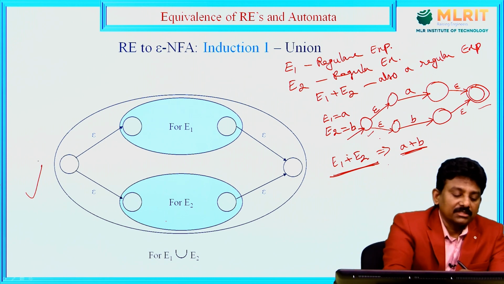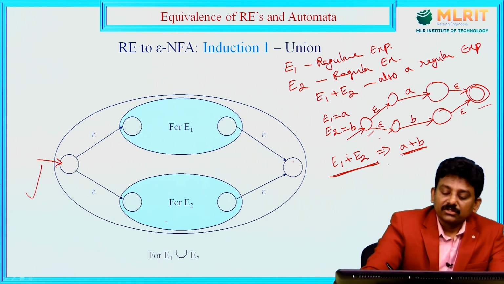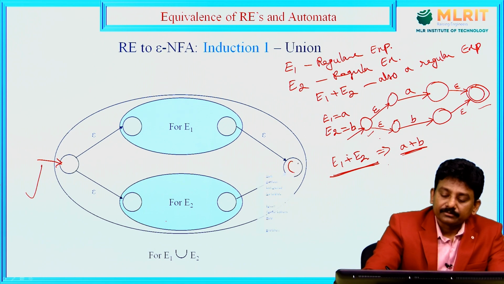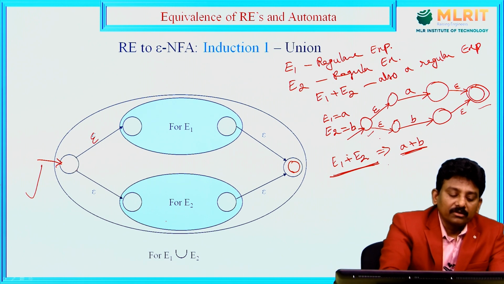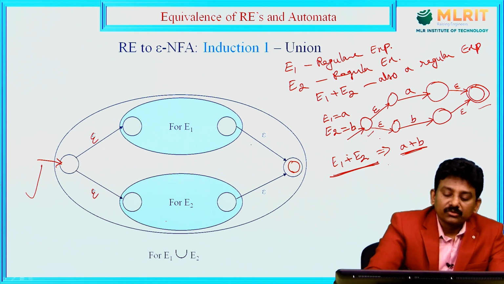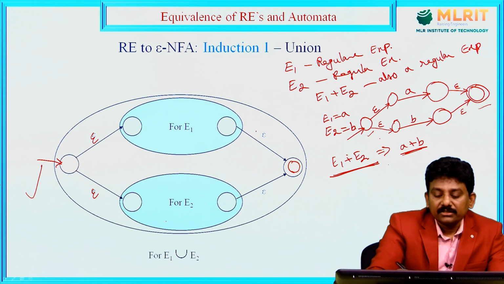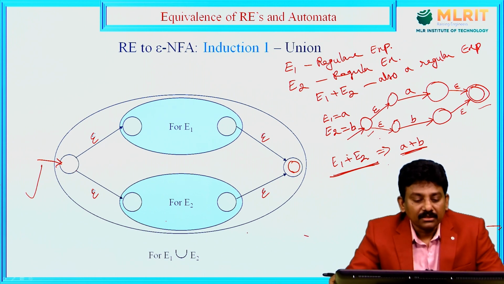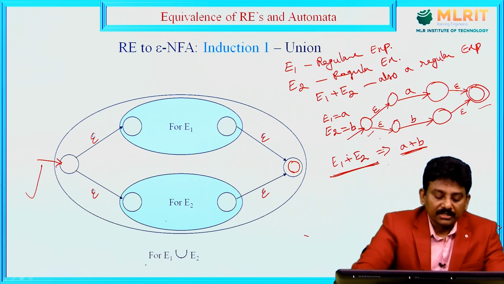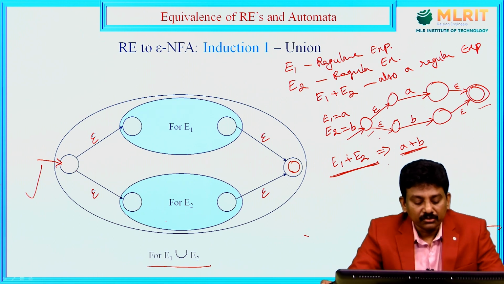This is the new initial state, this is the new final state. From the new initial state to the old initial states there are epsilon moves, and from the old final states to the new final state there are also epsilon moves. This is the finite automaton with epsilon moves for the union case, E1 union E2.